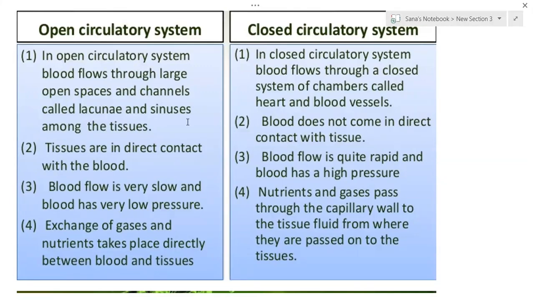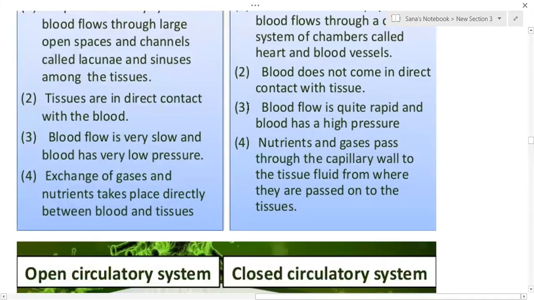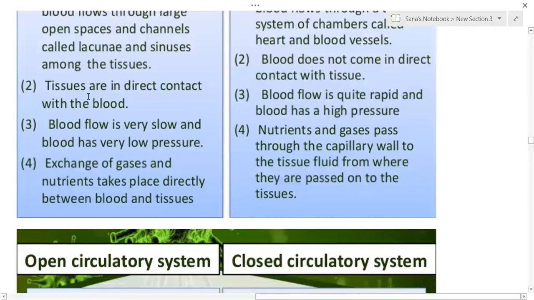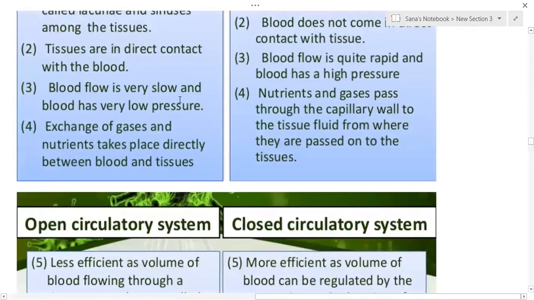Here tissues are in direct contact with the blood. Here blood does not come in contact with the tissues. In the case of the open circulatory system, blood flows very slowly and has low pressure, whereas in the closed system, blood flow is quite rapid and has high pressure.